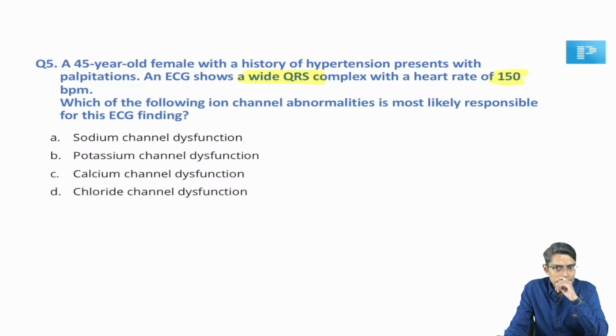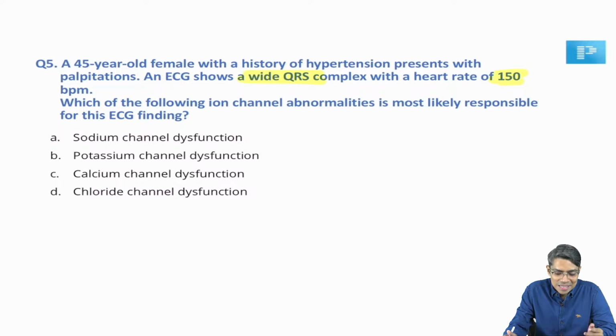So whenever you are seeing an ECG of wide QRS complex with a heart rate of 150, you know the reasons, you know more than me because you are reading medicine. So wide QRS complex tachycardia. The first thing that comes to our mind is typically monomorphic ventricular tachycardia. It may be supraventricular tachycardia with aberrant conduction also.